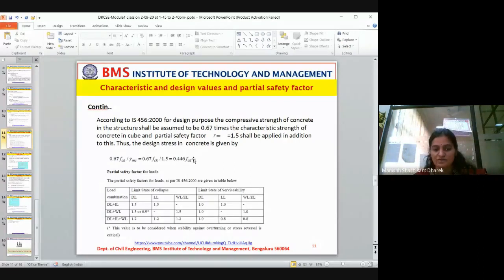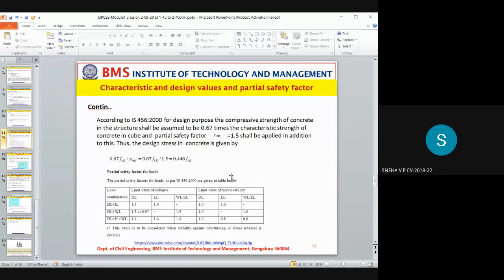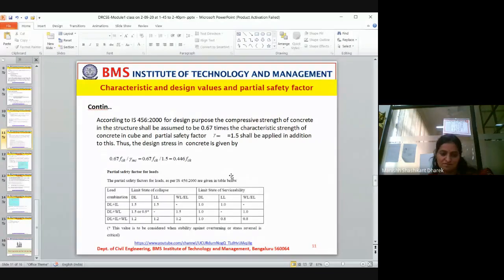Now, I think we discussed this in the previous session, right? Partial safety factor for loads. Did we or not? Yes, ma'am. Yes. Load combinations we discussed, and I explained all this, right? For collapse it will be different, and for serviceability it will be different.